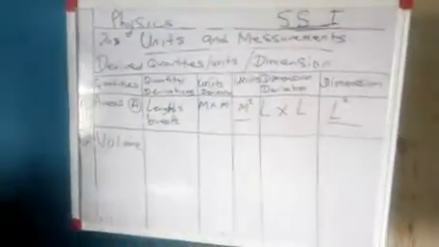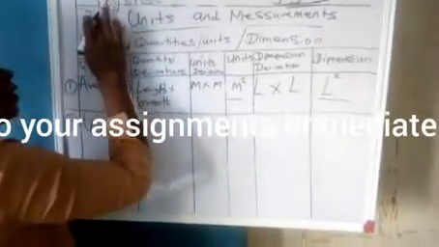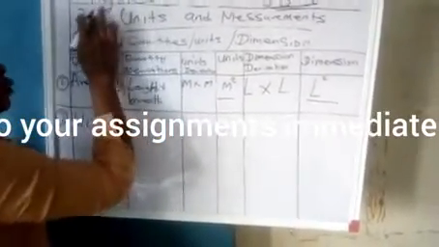Number 2 is volume. We represent volume with V. Now there is a quantity in electricity that is V. Assuming you have 20 V, you will not say that it's 20 volume, it's 20 volts.